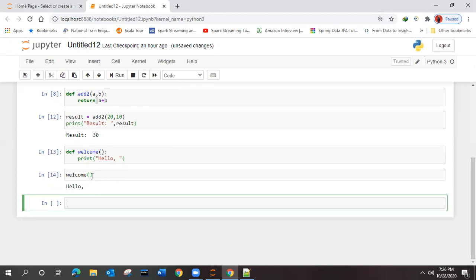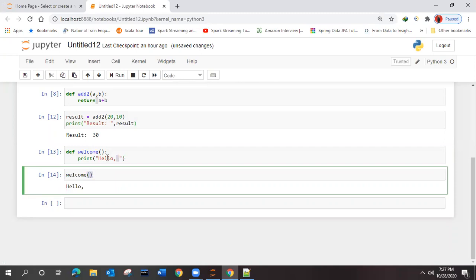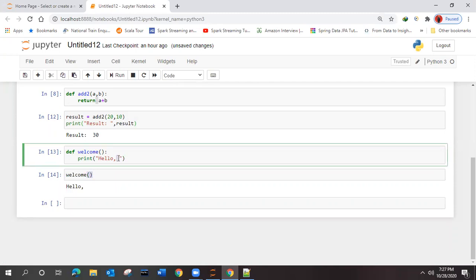But what I want is, whenever I'm calling this welcome, I should give some name. Suppose I am passing the name as Nikhil, and that will be taken and printed over here: Hello, comma, Nikhil. I can do it by hard coding, right? But I don't want to hard code, because the name is going to change every time, for my case, your case. So I'll pass only the name over here. Whatever I pass should be taken over here. Then how can we achieve that?